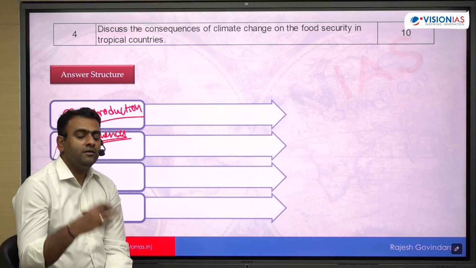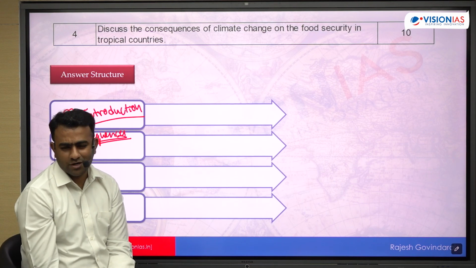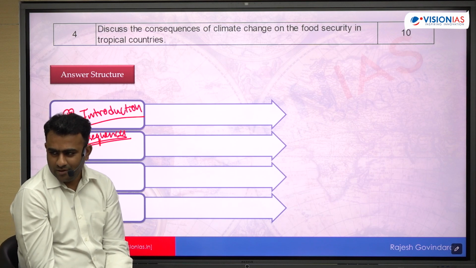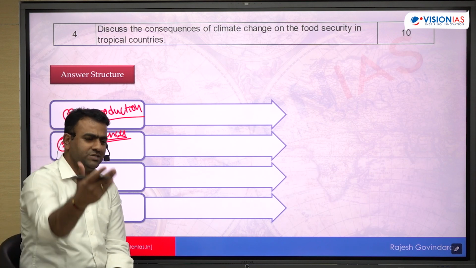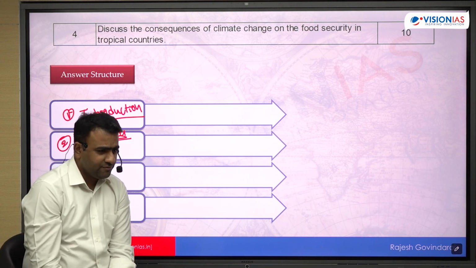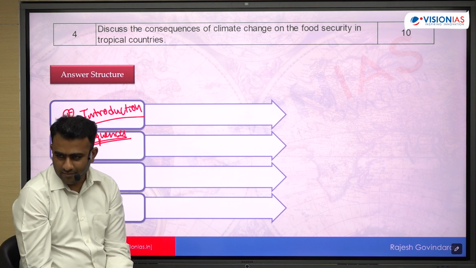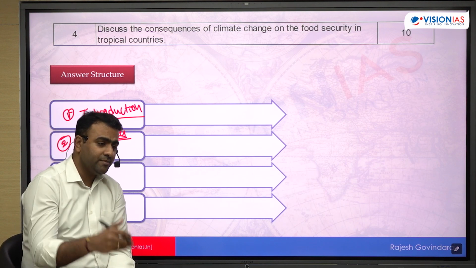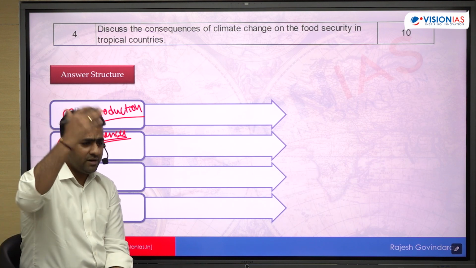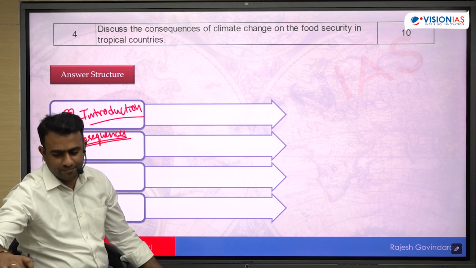ठीक है? And then you can talk about the availability of water. With the melting of glaciers, the water availability decreases for agriculture. Okay, you can give examples of the glaciers of Andes, the mountains of Africa. जिससे rivers आते हैं तो even they will get impacted, right? So of course include India also. India में Himalayas ही नहीं है. So we have Suleiman range, okay, so Hindu Kush range,